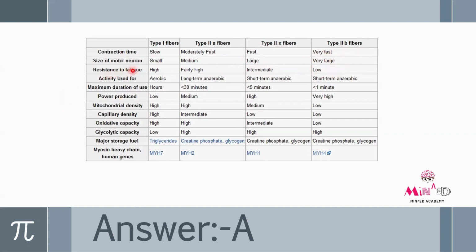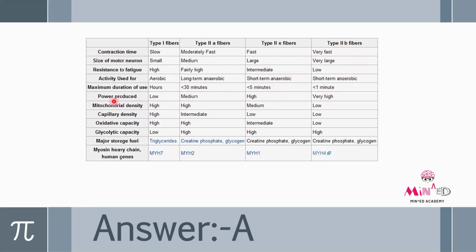The resistance to fatigue in type 1 fiber is high, then fairly high, intermediate, and low in type 2B fibers. Okay, activity used in type 1 is aerobic. In type 2A, it's long-term anaerobic, and short-term anaerobic for 2X and 2B. Maximum duration of use is hours for type 1. For type 2A is medium, less than 30 minutes. Type 2X, less than 5 minutes. And type 2B, less than 1 minute.